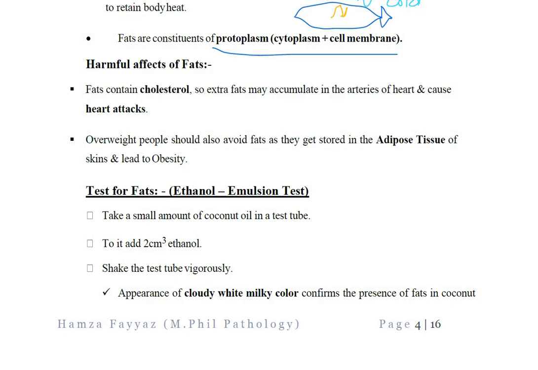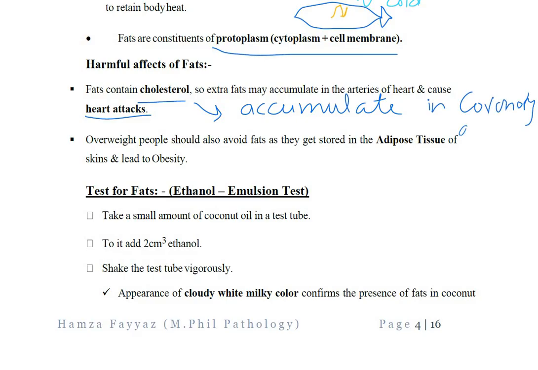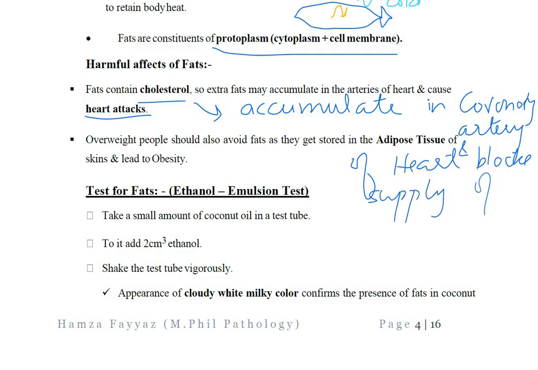The first harmful effect is that it contains cholesterol, which can cause a heart attack, because we know that cholesterol can accumulate in the coronary arteries of the heart, block them, and block the supply of glucose and oxygen to the heart muscles.